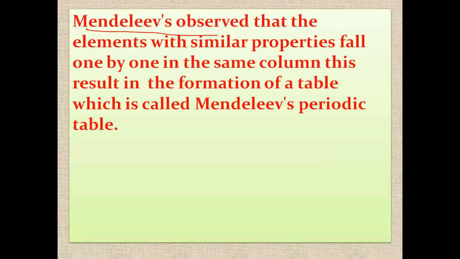Mendeleev observed that elements with similar properties fall one by one in the same column. This results in the formation of a table which is known as Mendeleev's periodic table.